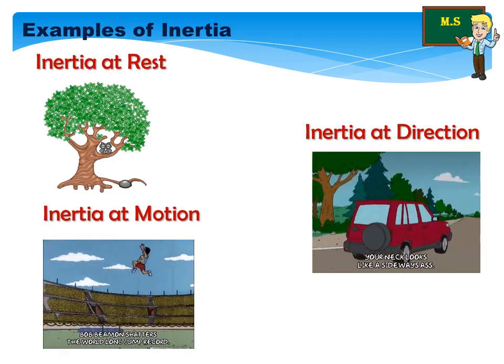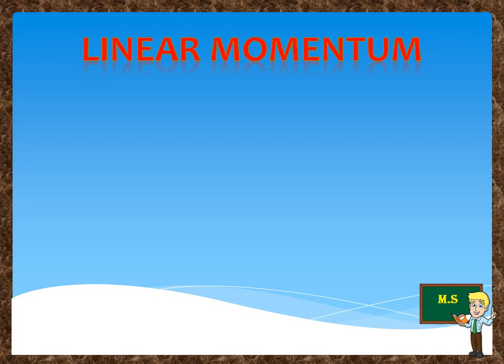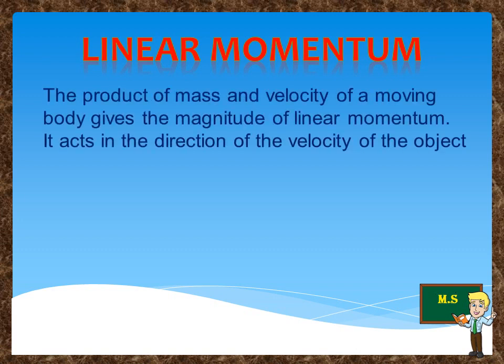Now let's move into the next part, which is linear momentum. The linear momentum measures the impact of a force on a body. That means already in inertia we saw about the impact or resistance of the motion which has been made in the body. Here the linear momentum measures the impact of a force on a body.